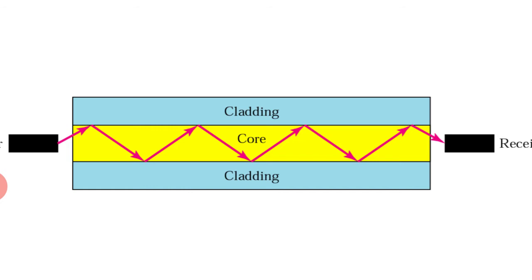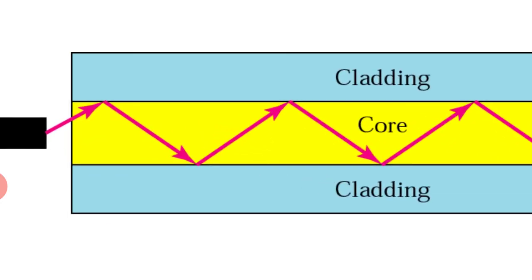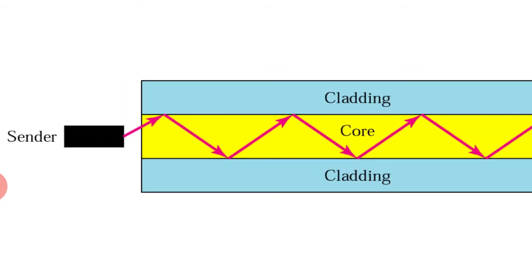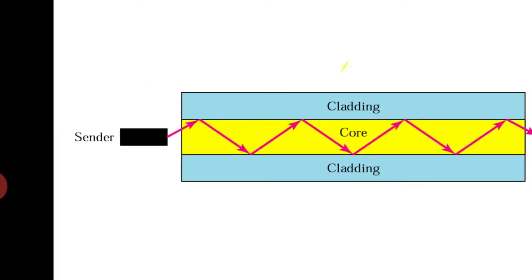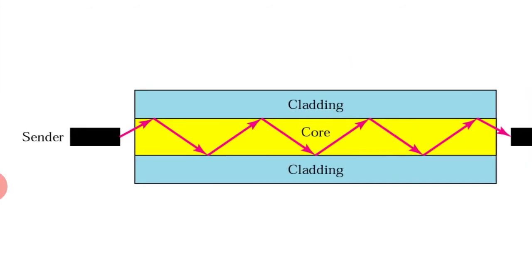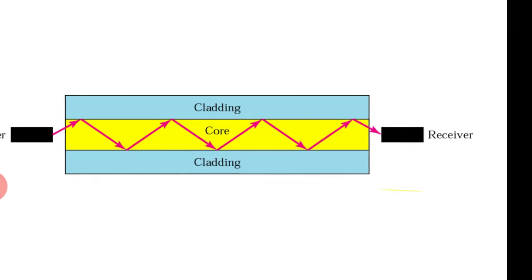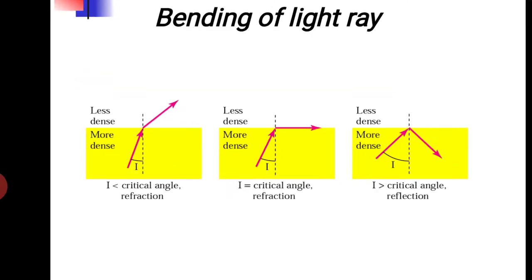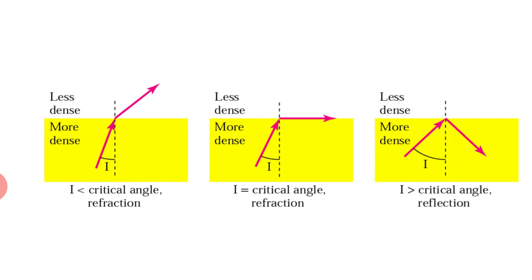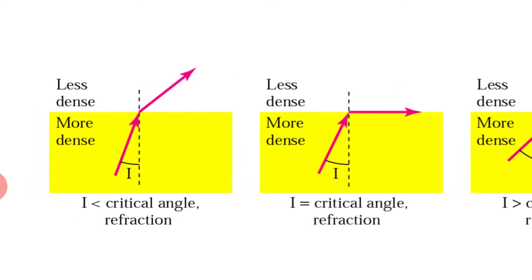If the density of core and cladding are different, the angle of incidence of any optical signal is compared with a critical angle. We are talking here, let the core be made of glass, the critical angle will be different. If the core is made of plastic plus glass, then the critical angle will be different. So depending upon the ratio of plastic and glass, the critical angle varies. Here in this diagram, the critical angle is 45 degree. The more dense yellow area indicates the core, and the outer white area indicates the cladding. The density differs.